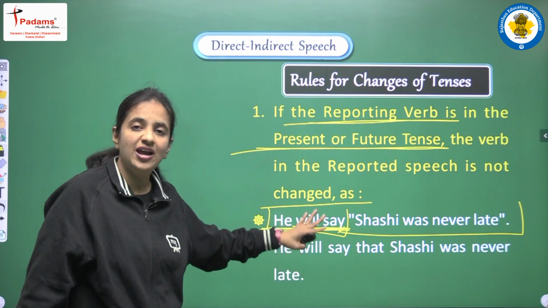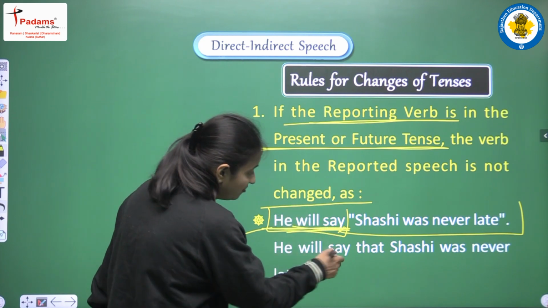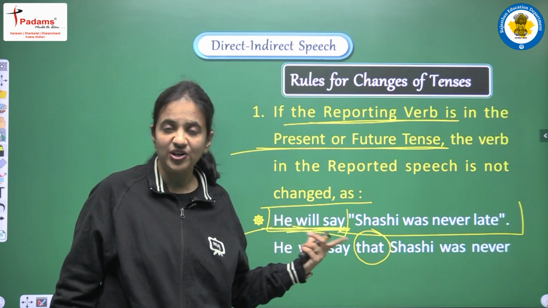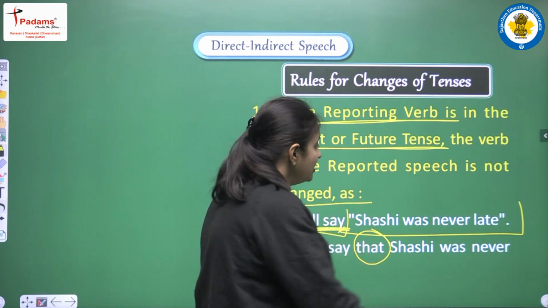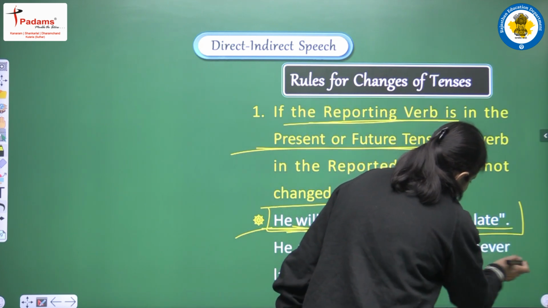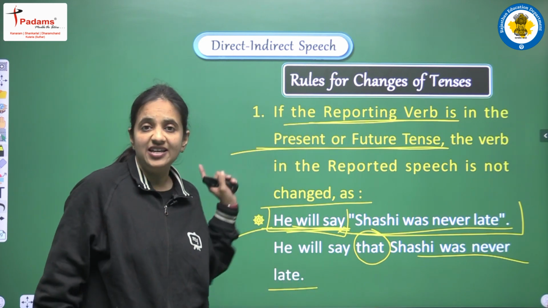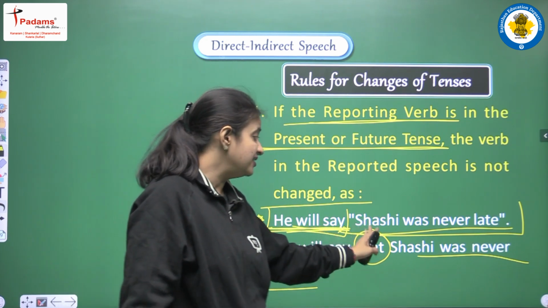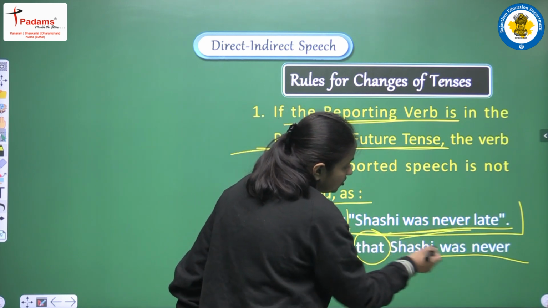So let's see how we have to convert this direct sentence into an indirect sentence. We are writing he will say that. This thing we have discussed earlier in the previous video, that we have to use one conjunction. So we are using that here, and we are writing the same tense, Shashi was never late. So the sentence of indirect speech that we are having here will be, he will say that Shashi was never late.